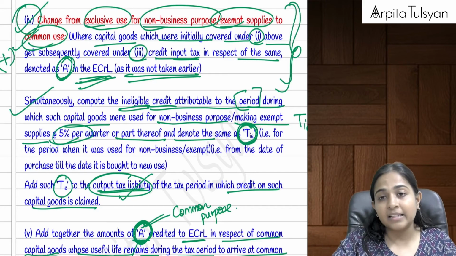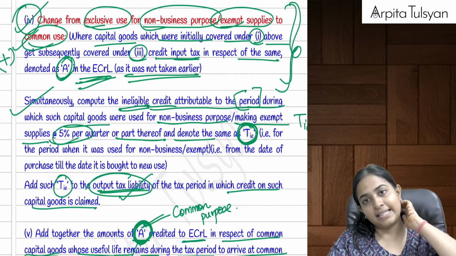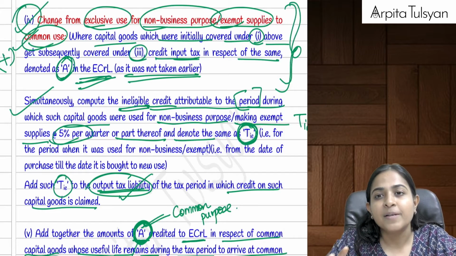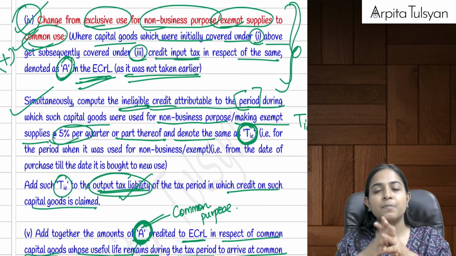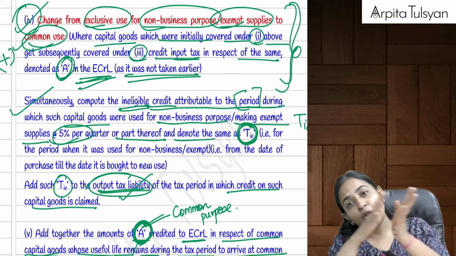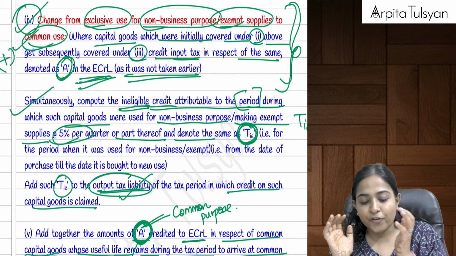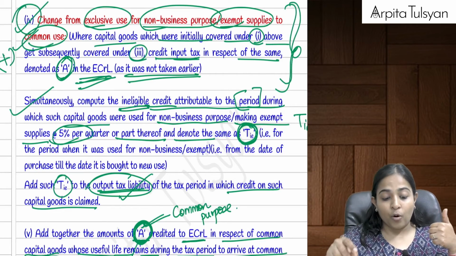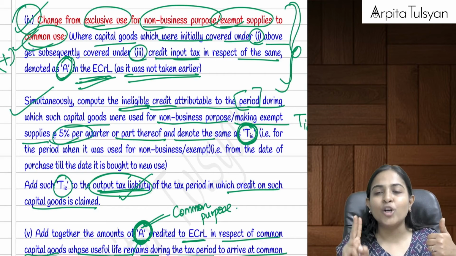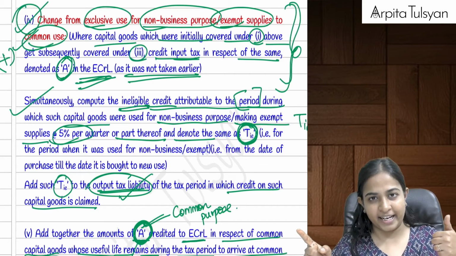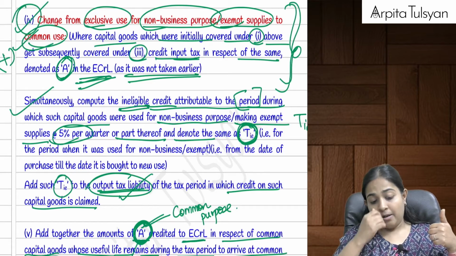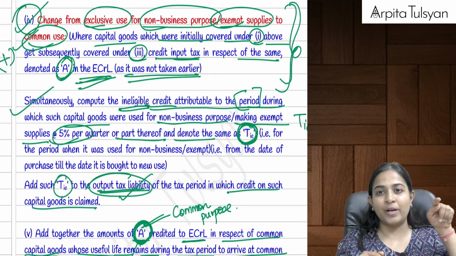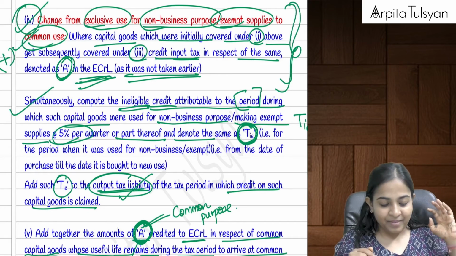Now let's say another circumstance. You were using a particular capital goods for non-business purpose or for exempt supply, but now you are bringing it to common use. If you are bringing it to common use, earlier you would not have taken the credit of the same. So now what two things will you do? First, we will credit it to the electronic credit ledger because from now onwards the credit will be available. Second thing that you will do is add it to A, because in A all the common credits are kept. Very clear with this?